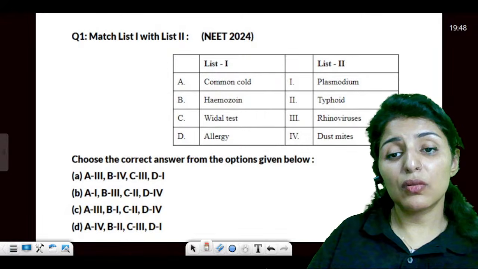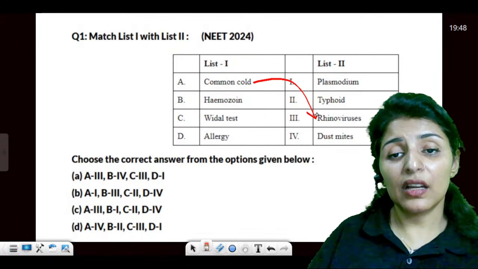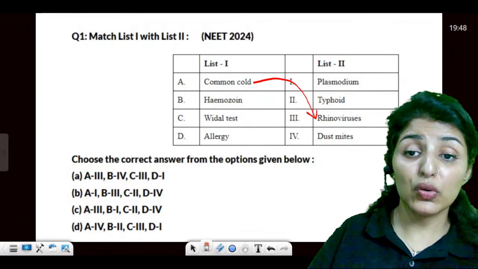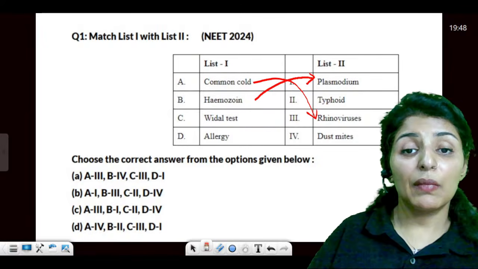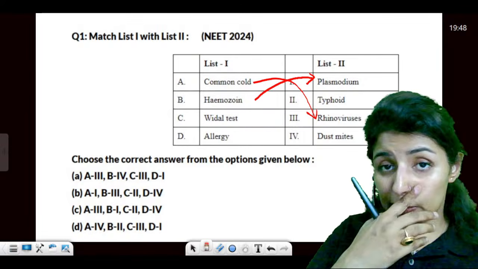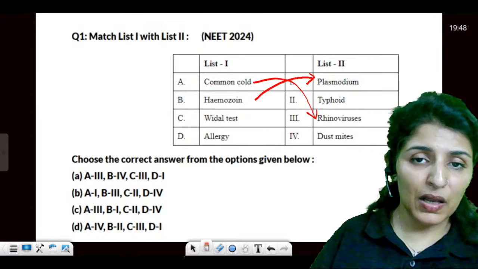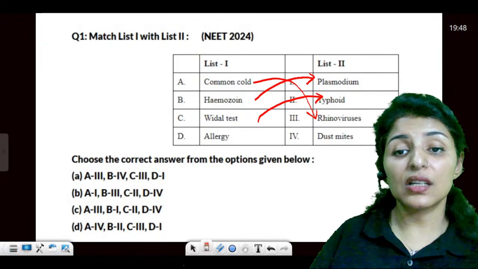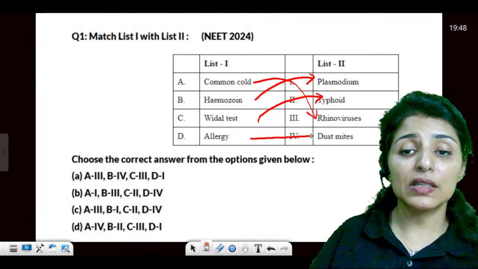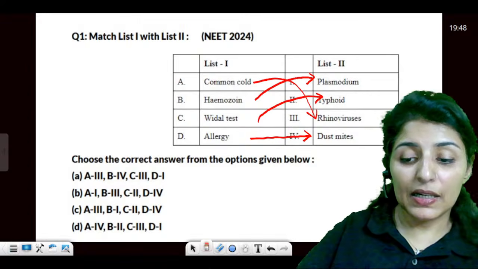Common cold, also known as rhinitis, will be occurring because of rhinovirus. Hemozoin is involved during malaria, comes from the burst out RBCs. So, Plasmodium Vidal test is a diagnostic test for typhoid and allergy due to dust mites.